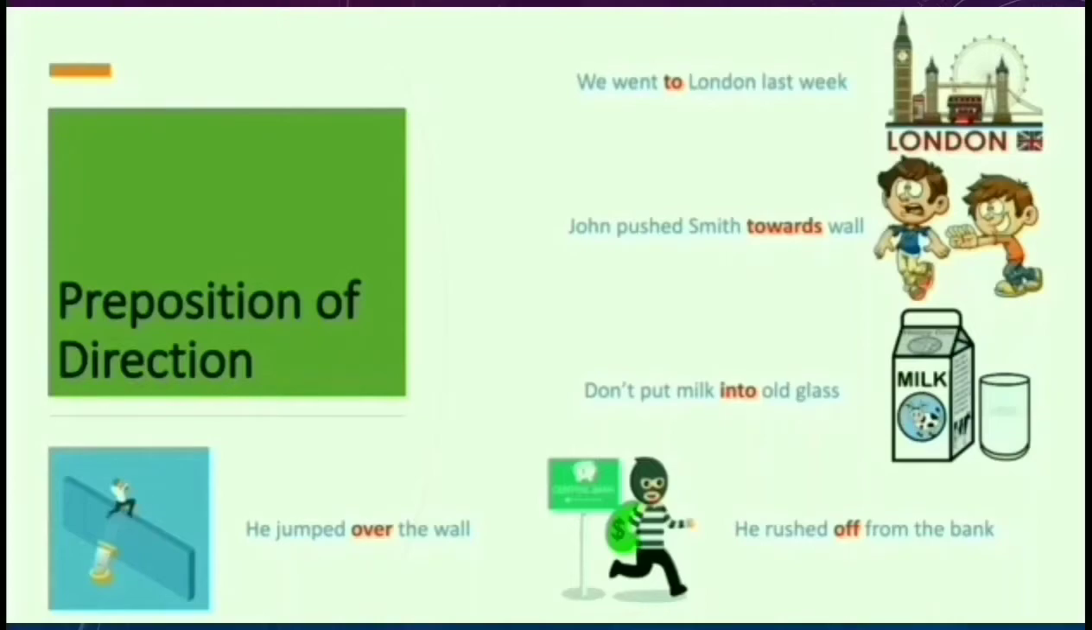For example, in which direction did he jump? Look at the picture here. He jumped over the wall. In which direction did he jump? Over the wall. So here we are getting the answer, and that word will be the preposition of direction. Is it clear? So in this video we learned three types of prepositions. Hope it is clear to you all.